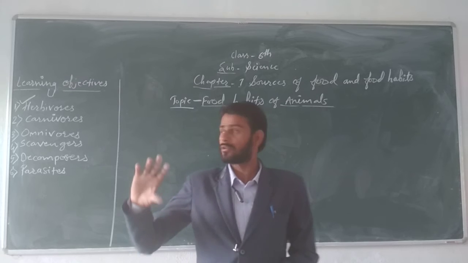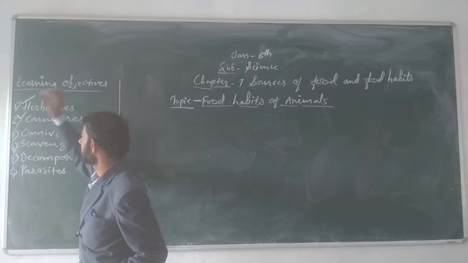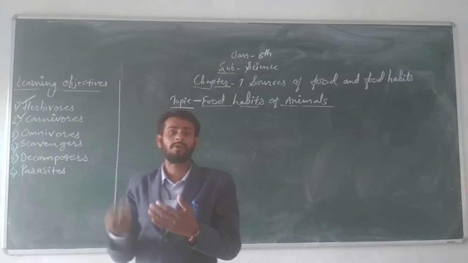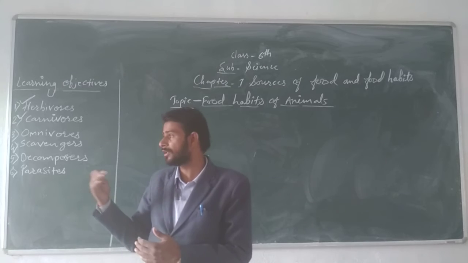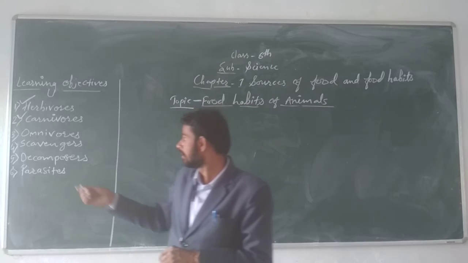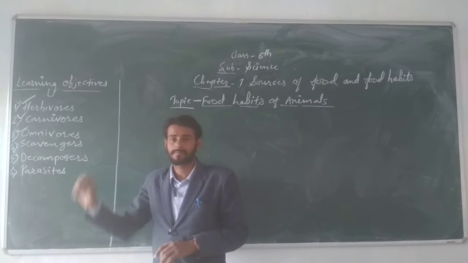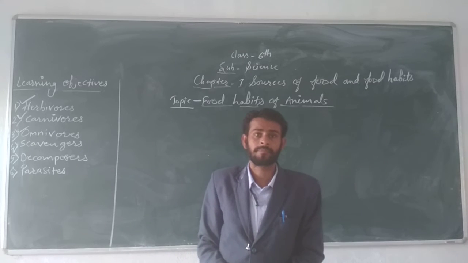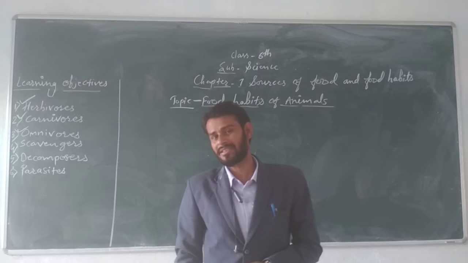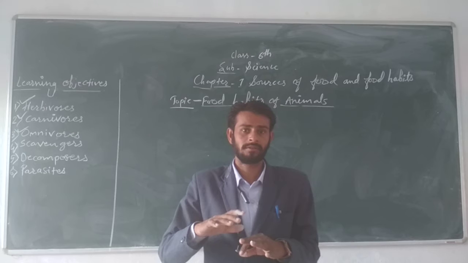We have studied about the herbivores, animals which eat only plants and plant products. Carnivores, which hunt other animals and eat their flesh. Now the third category of animal is omnivore. Students, omnivore animals are those animals which eat both.